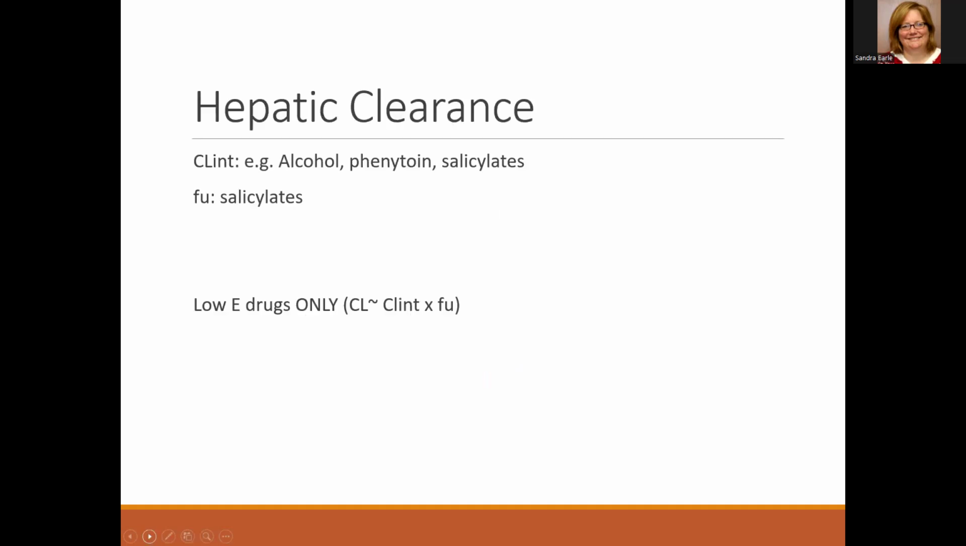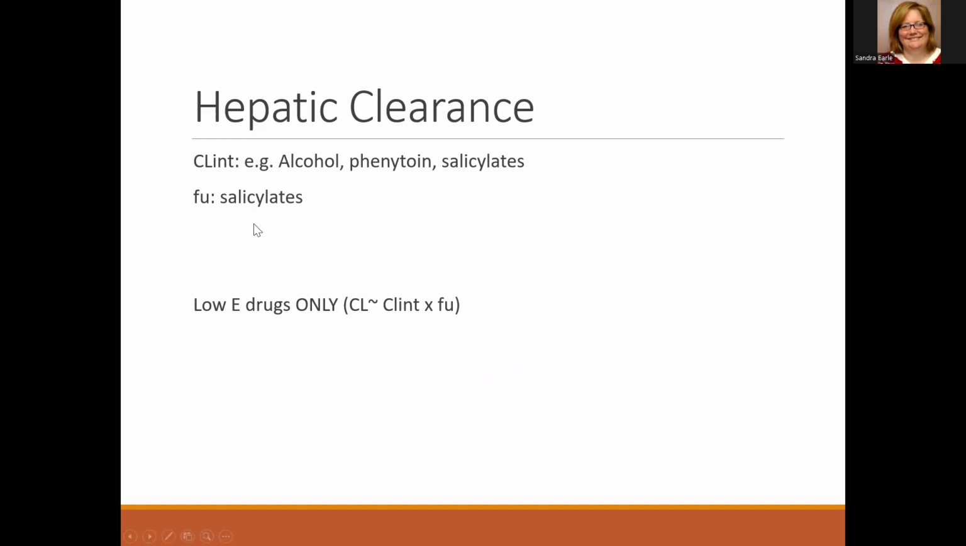All right. So with hepatic clearance, we have changes in intrinsic clearance that are subject to being nonlinear, and we see that alcohol, phenytoin, and salicylates are all drugs that we see nonlinearity in the therapeutic range due to nonlinear intrinsic clearance, causing a decrease in clearance as we increase concentration.